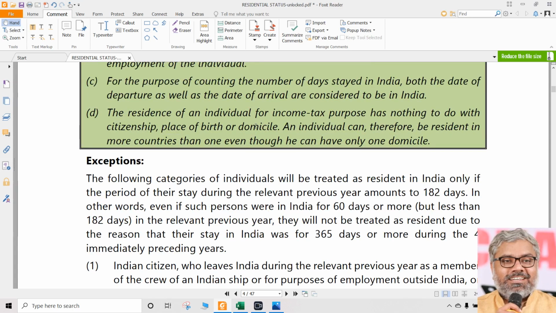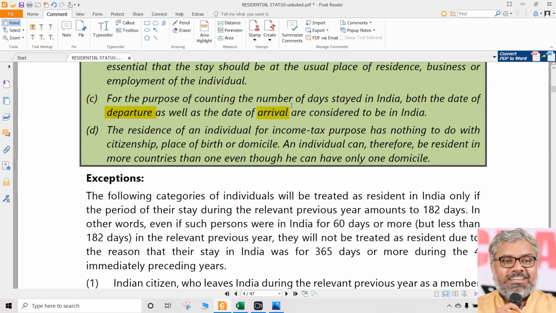Answer is yes, they should be included. What are all considered? Date of departure as well as date of arrival. Both are to be included while calculating the number of days of stay in India.